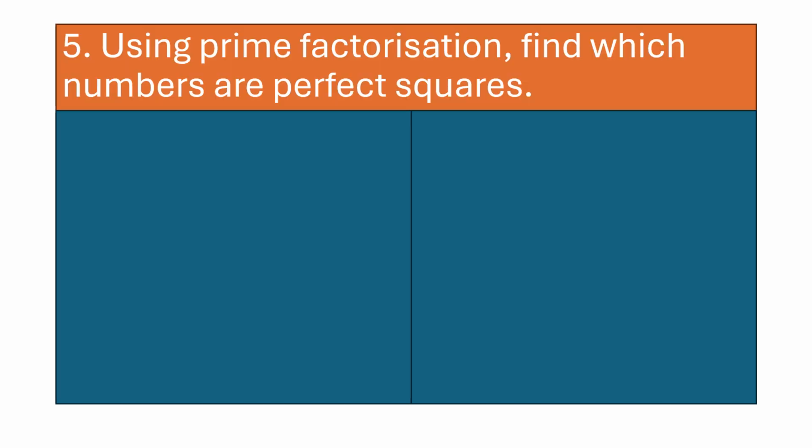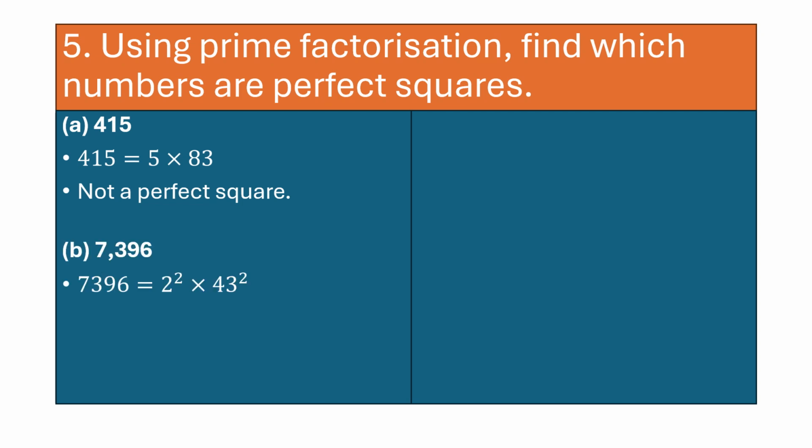Okay, let's understand this. Using prime factorization, find which numbers are perfect squares. Now 415. So again, by the prime factorization, you get what? 5 into 83. So it is not a perfect square. 7396. Again, the prime factorization. Is it a perfect square? Yes, because you are getting 2 square and you are getting 43 square.